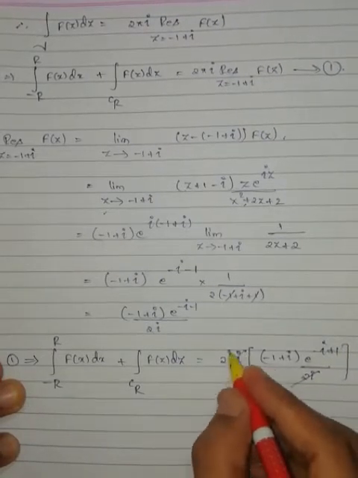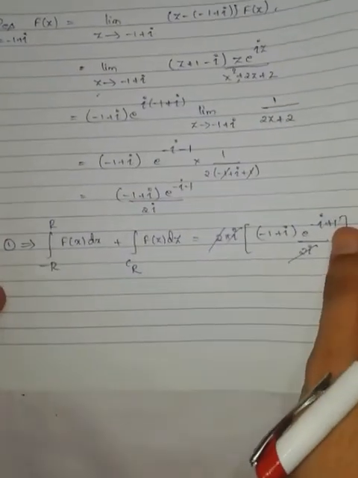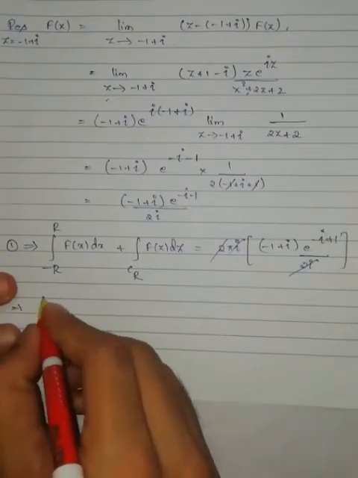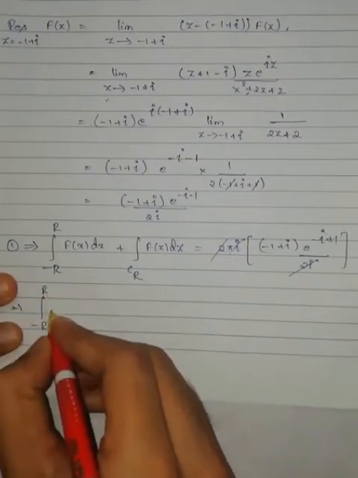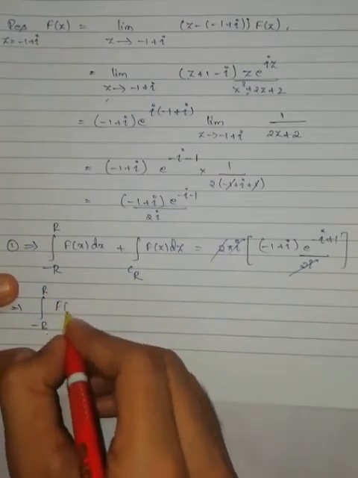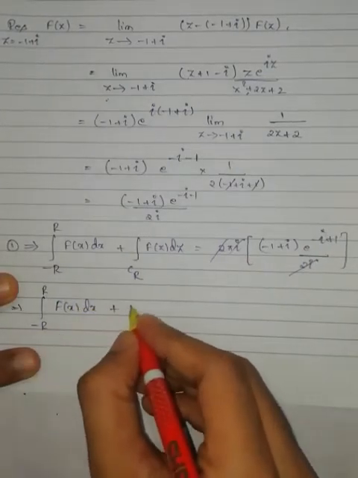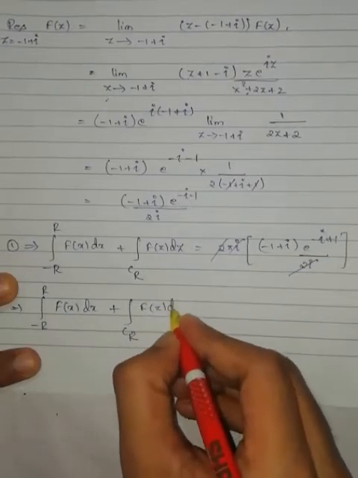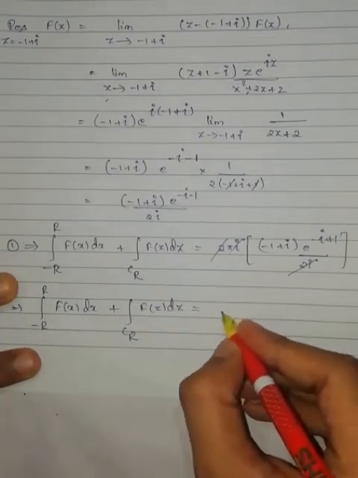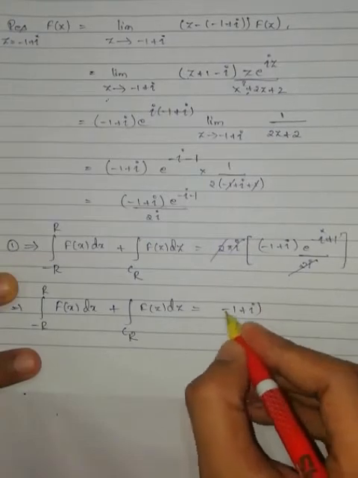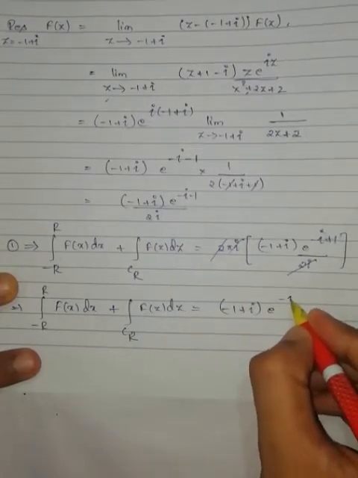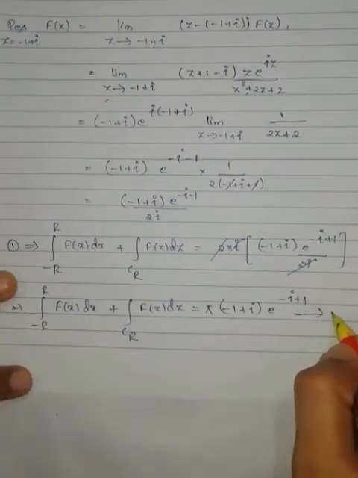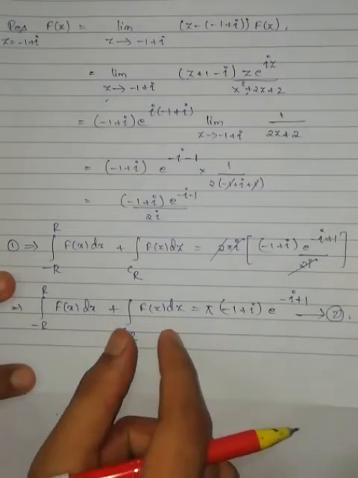The 2 iota get cancelled, and this implies integration from minus R to R of capital F of x dx plus integration over CR of capital F of z dz is equal to pi into (minus 1 plus iota) into e to the power of minus iota minus 1. This is equation number 2. Now we have to simplify this one.